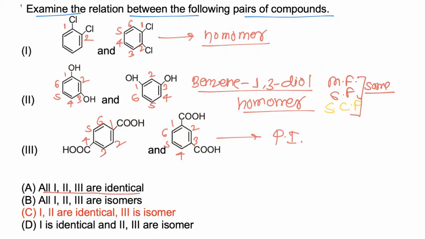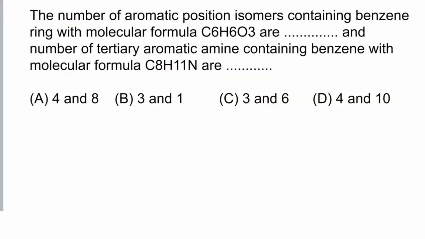For the options, we have to find the correct relation. Option A: 1, 2 and 3 are all identical. This is not correct. 1 and 2 are identical, but 3 is an isomer. Option B: all are isomers. This is not correct, because 1 and 2 are identical while 3 is an isomer. Option C: 1 and 2 are identical, 3 is an isomer. Yes, this option is correct. Option D: 1 is identical, 2 and 3 are isomers. This is also incorrect, and hence the correct option is C.